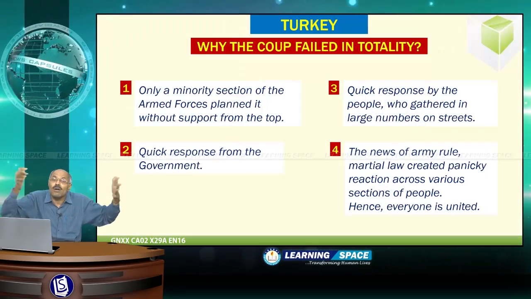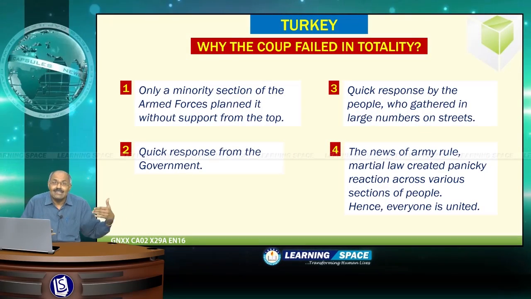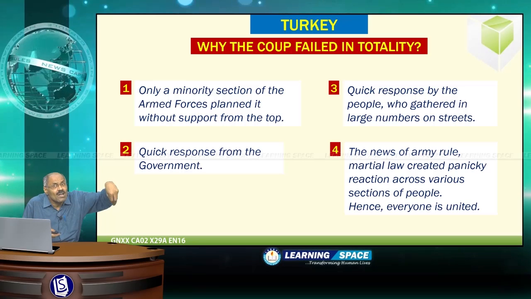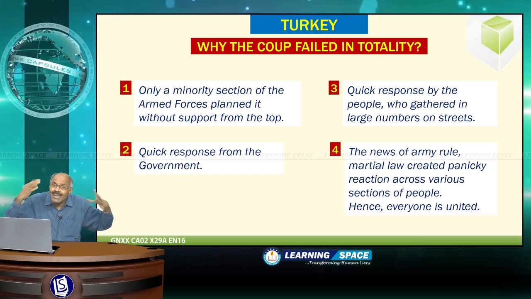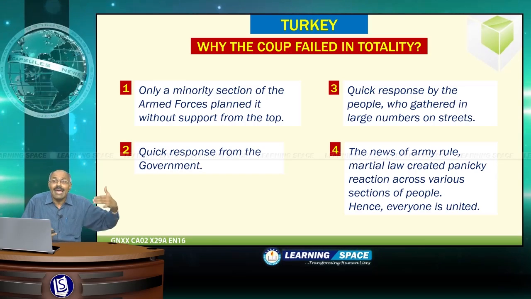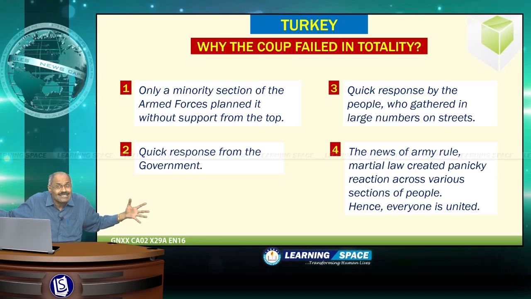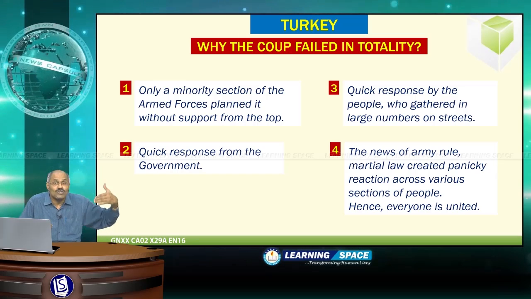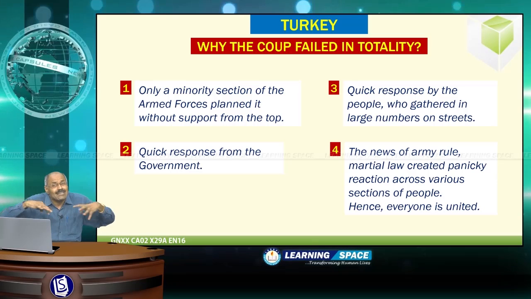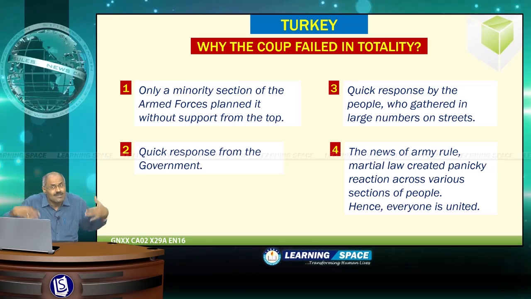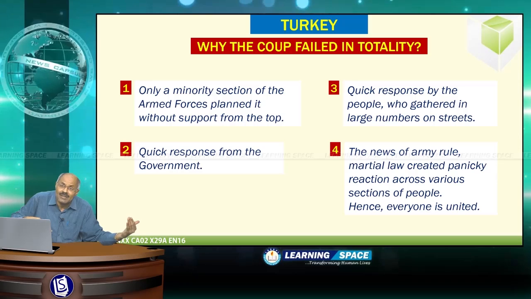And why did the coup attempt fail? The basic reason is that only a minority section of the armed forces planned it without support from the top, and there was a quick response by the people who gathered in large numbers on the streets, and at the same time a quick response from the government. The news of army rule and martial law created a panicky reaction across various sections of people because they suffered badly in previous times.